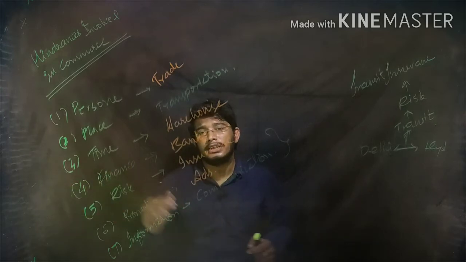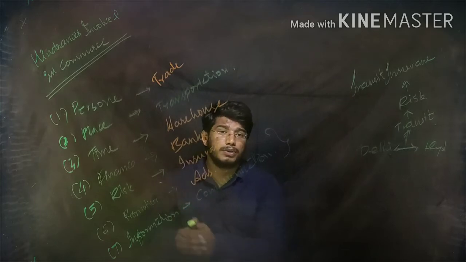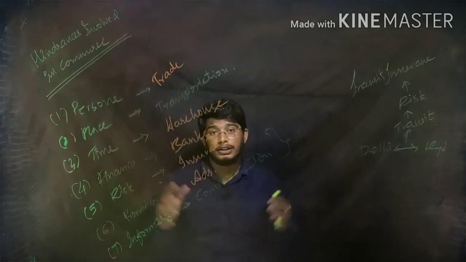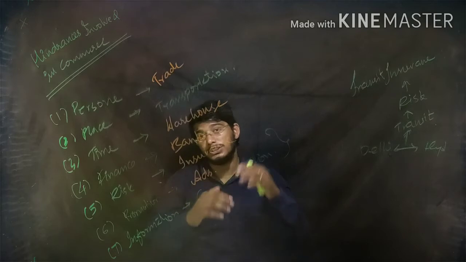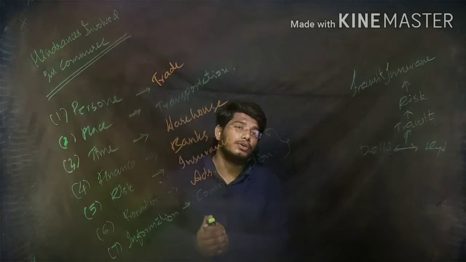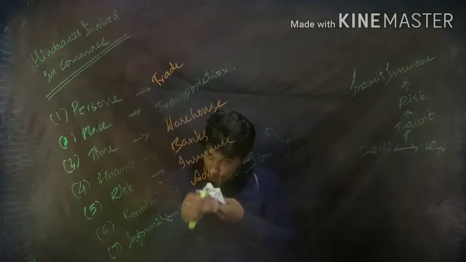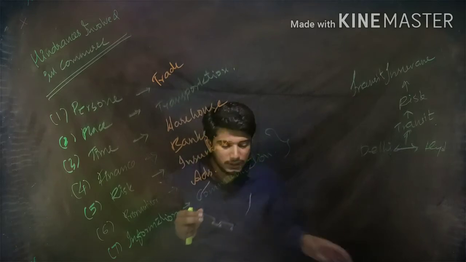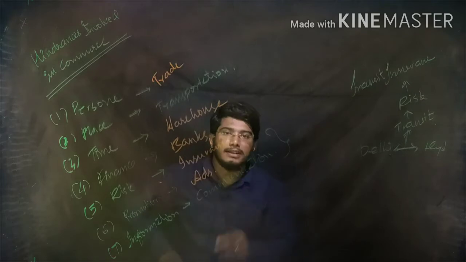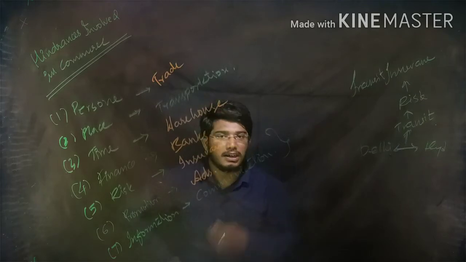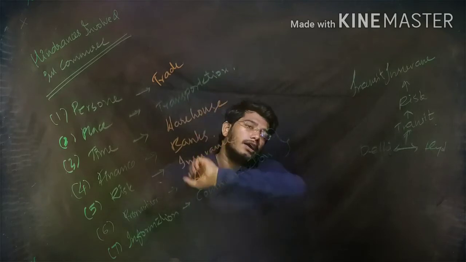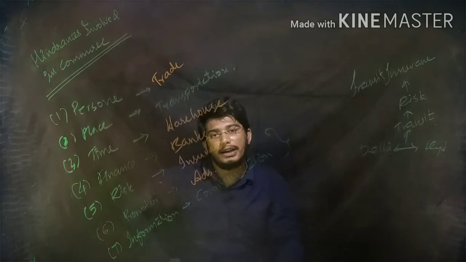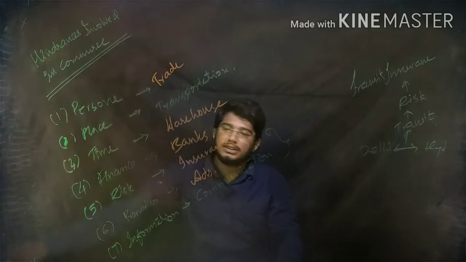Okay, next one, time hindrances. Now we have the goods, but there is no use of it now, but there is a use in the future period. So what you have to do? You have to preserve the goods. For preservation of goods, we use warehousing. Problem is solved. Okay, preserve till it comes to use and use it at that time. By that way you come to an end for the obstacle of time.